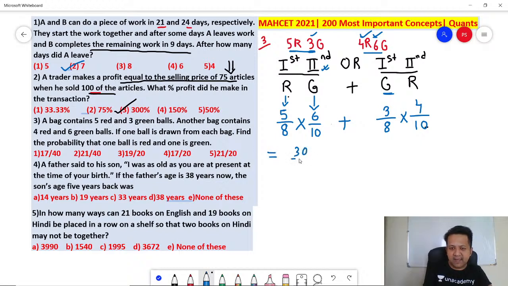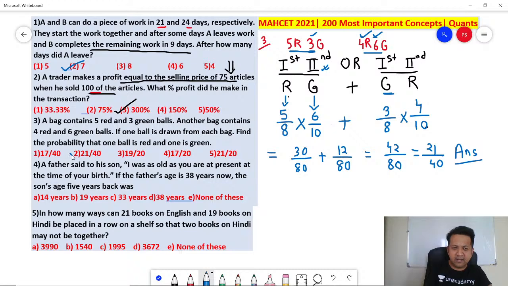So 30 by 80 plus 12 by 80. So this comes out to be 42 by 80. 42 by 80 means 21 by 40. That's the answer. 21 by 40. That's the answer. Did you get it?